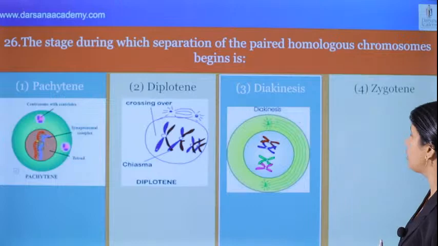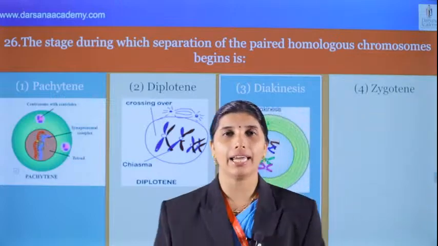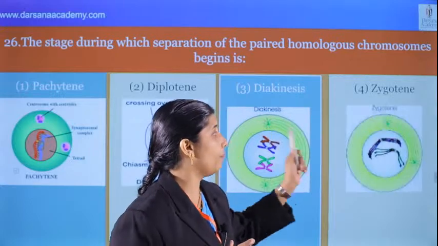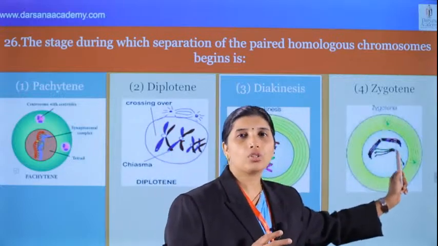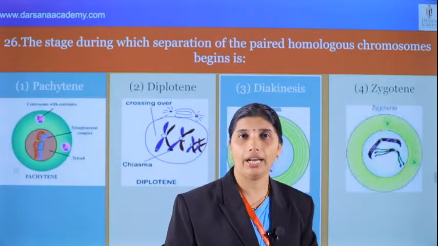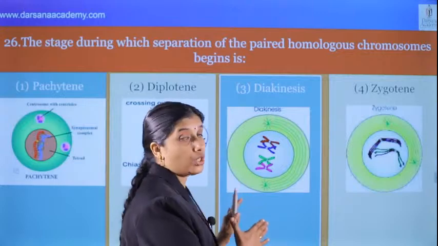And also the next option, zygotene. What happened during zygotene? Synapsis, the pairing of non-sister homologous chromosomes. Bivalent formation takes place during zygotene. Very important. And one more stage in this prophase.